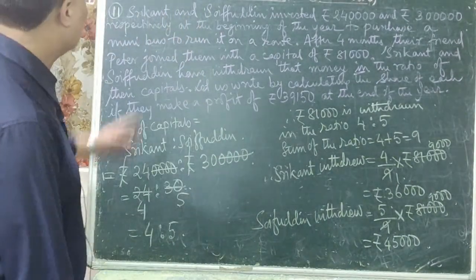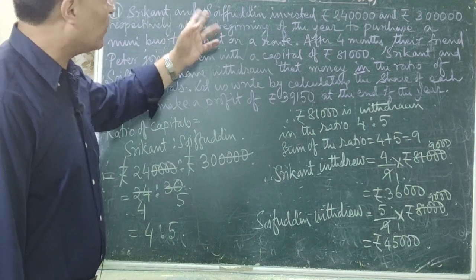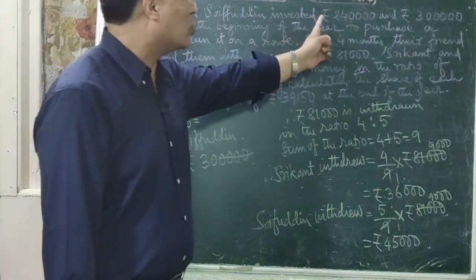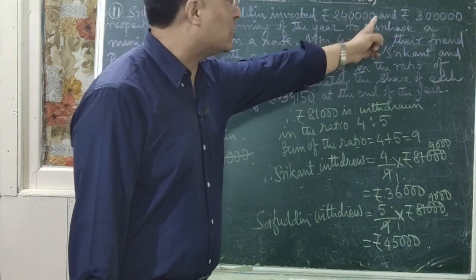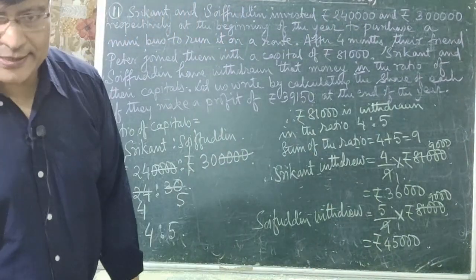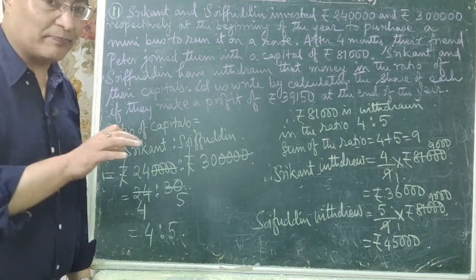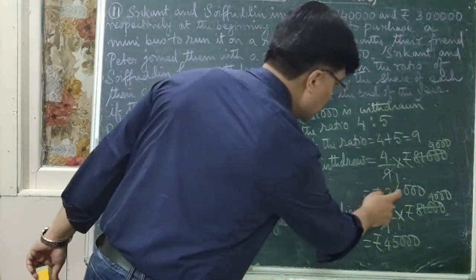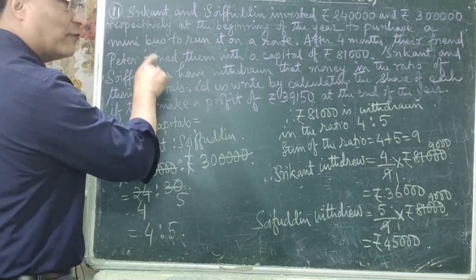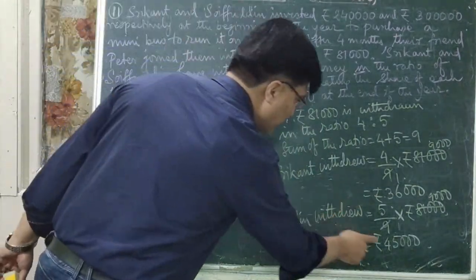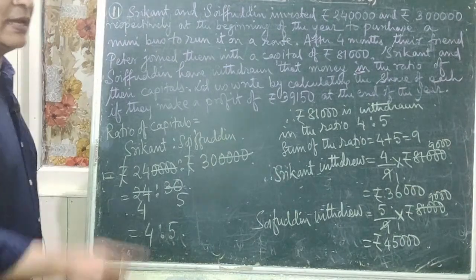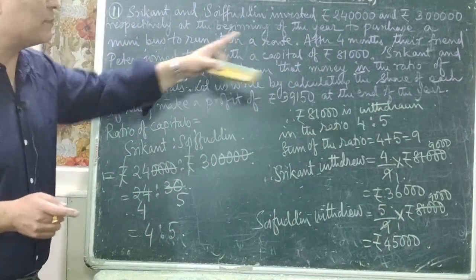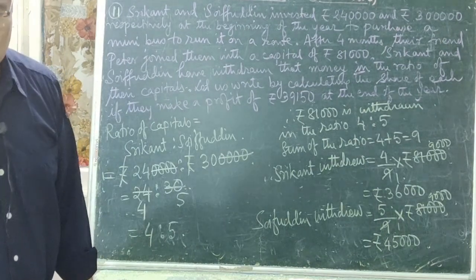How much did Srikanth and Soifuddin invest at the beginning of the year? Rupees 2,40,000 and rupees 3 lakhs. Okay. After 4 months, Srikanth has withdrawn rupees 36,000, and after 4 months, Soifuddin has withdrawn rupees 45,000, and after 4 months, Peter joined them with a capital of rupees 81,000.